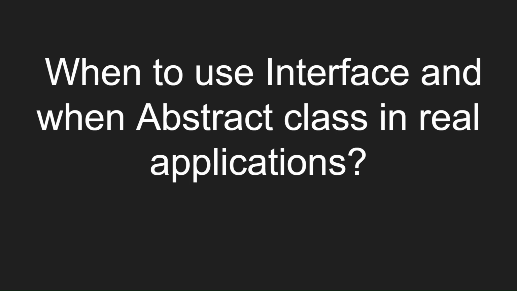An interface is a good choice when you know a method has to be there, but it can be implemented differently by independent derived classes. Abstract class is a good choice when you are sure some methods are concrete, defined, and must be implemented in the same way in all derived classes. Normally, we prefer interfaces because they give us the flexibility to modify the behavior at a later stage.